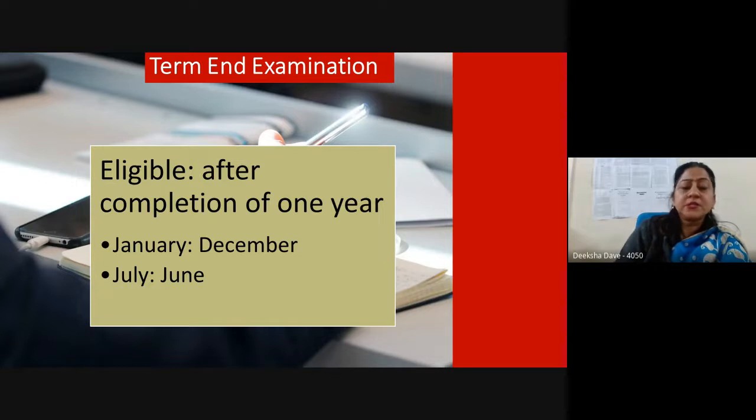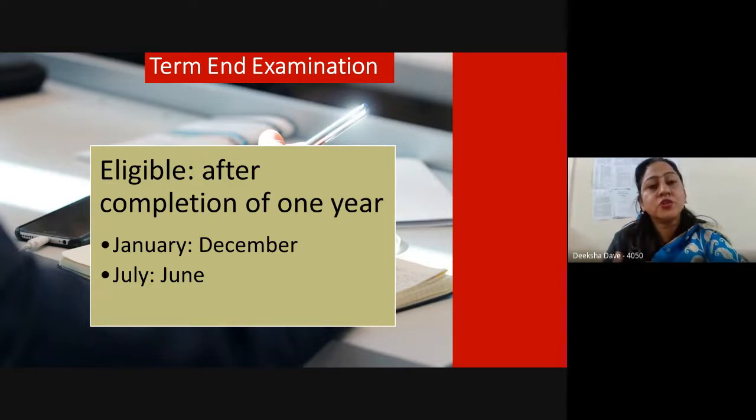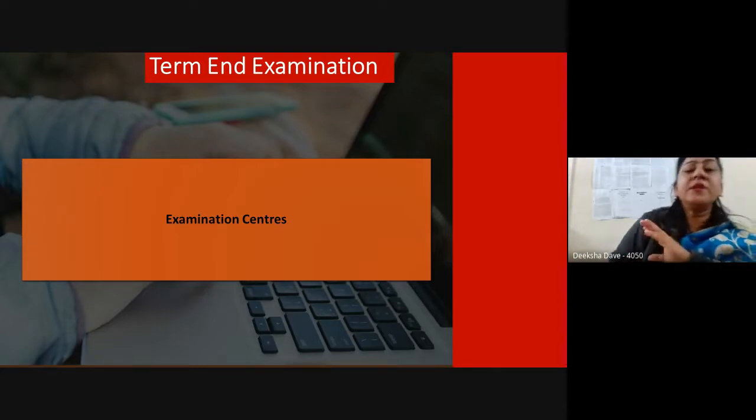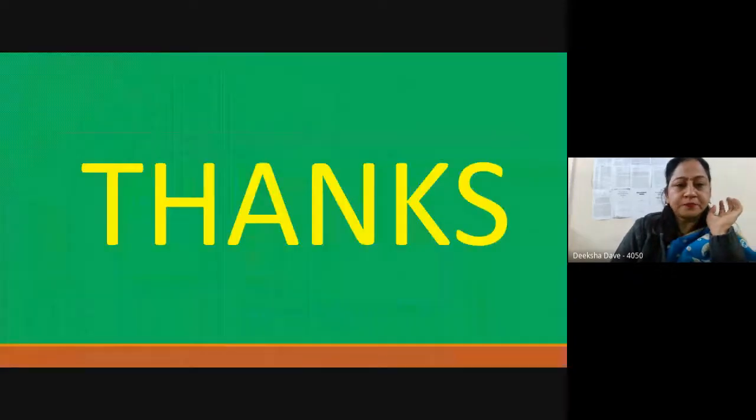Examination centers can be the nearest centers you choose. Examination form filling is online. The examinations are held in offline mode. You have to physically go to the exam centers and write the examination. While filling the forms, you can select a nearby center. You don't have to come to Delhi, and we have many centers across the country. So this is not a point of worry at all.